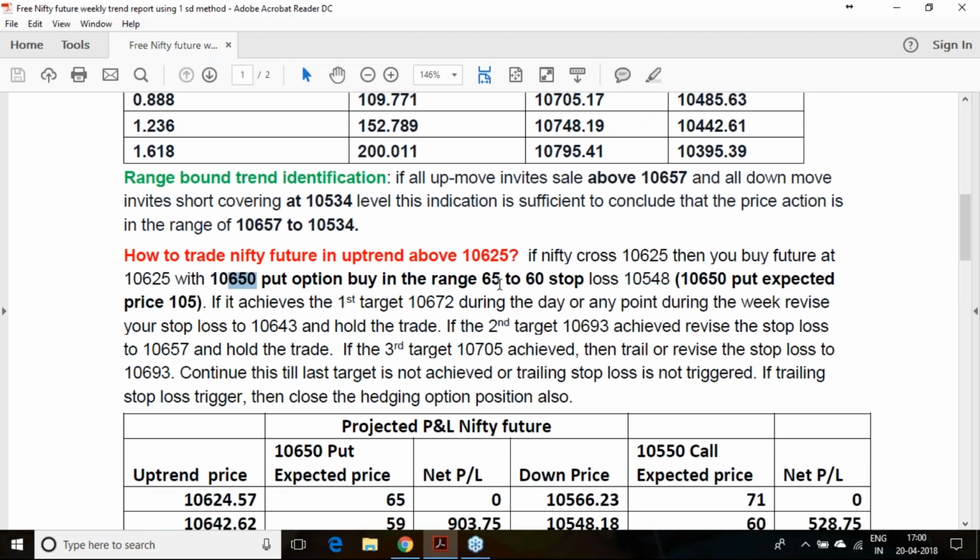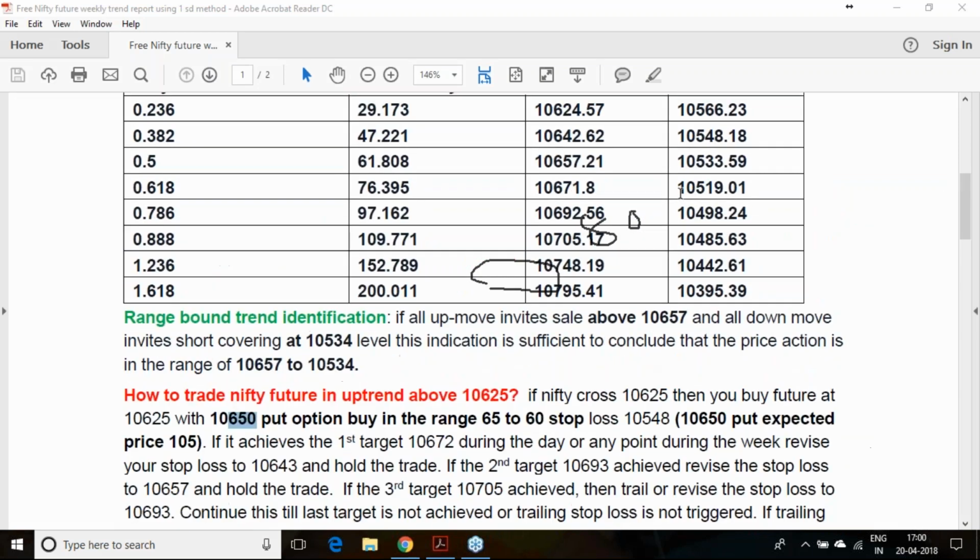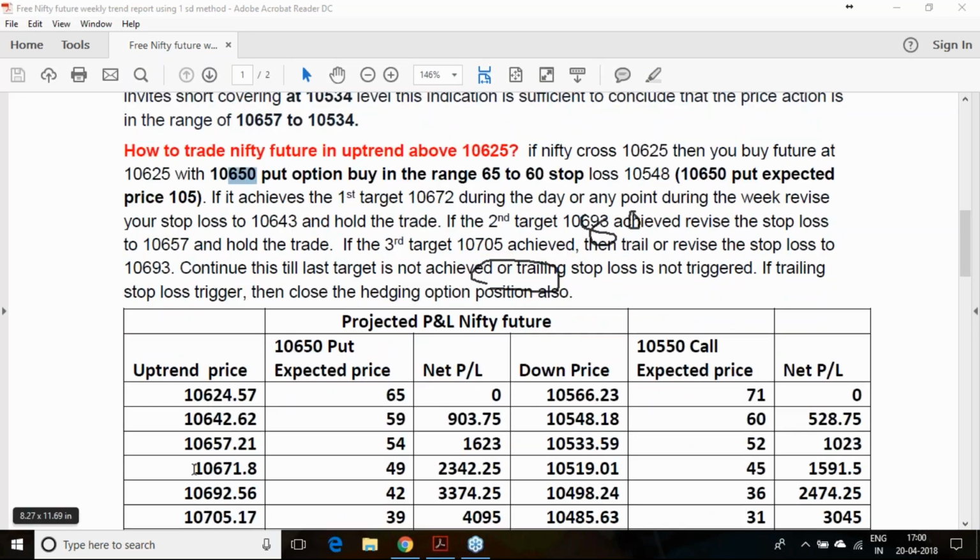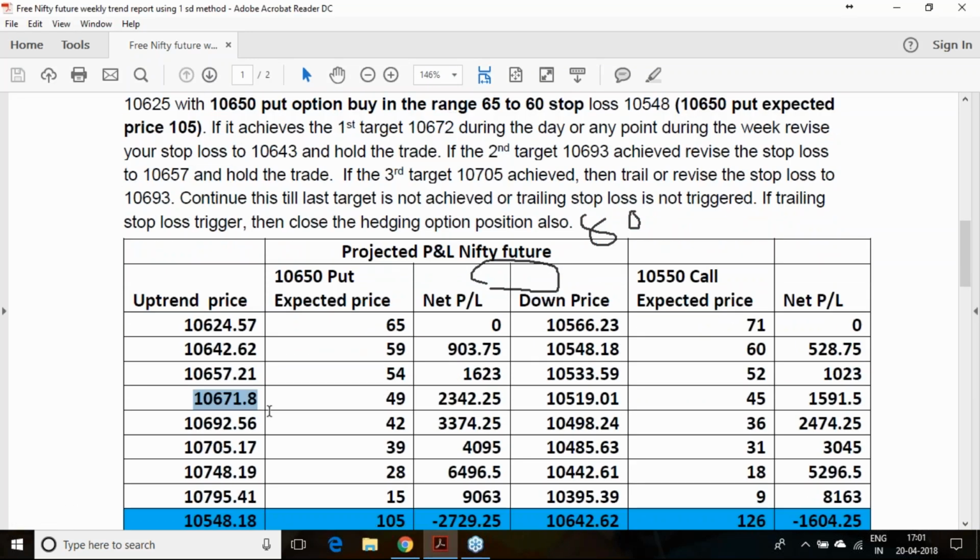Currently it is in the 80 rupees range. You can get it at the 60 to 65 range if the uptrend breakout happens. Once it moves to the first target, 10,672, that option's expected price will be 49, or slightly below. Net profit you can get is around 2,300.